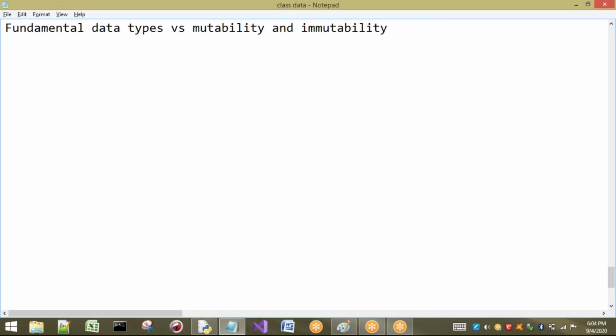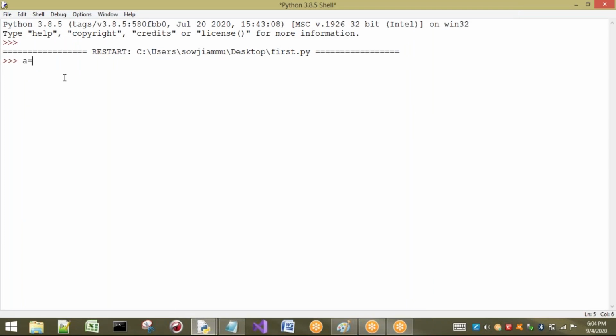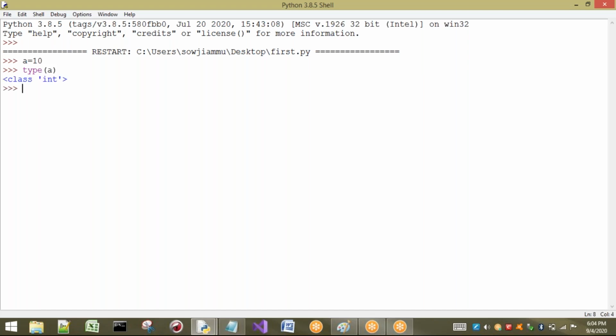Okay. First, before going to this concept, I will explain what is meant by mutability and what is meant by immutability. Let us consider an example. I am going to take a equal to 10. What is the a value? 10. What is the type of a? Type of a is int. Now if I want to store one more value, a equal to 15, can I change the value of a or not?